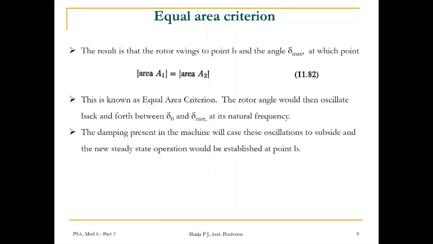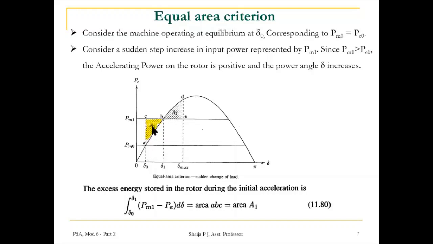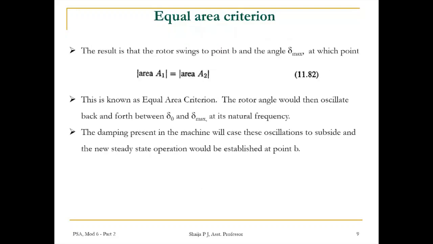The result is that the rotor swings to point B and the angle δmax, at which point area A1 is equal to area A2. So the rotor always swings between these, with this area marked as A1 and this area as A2. This swinging happens as area A1 is the same as area A2, and this criterion is known as the equal area criterion.